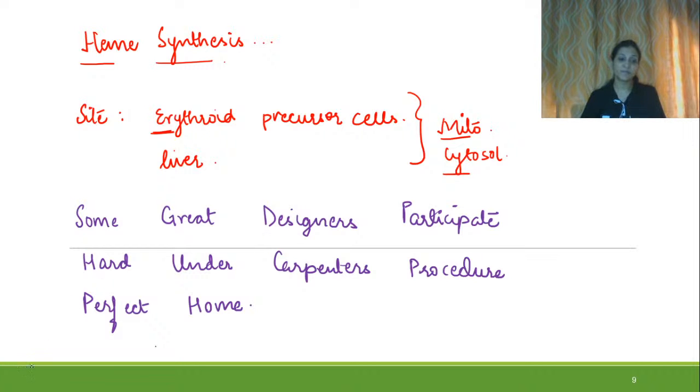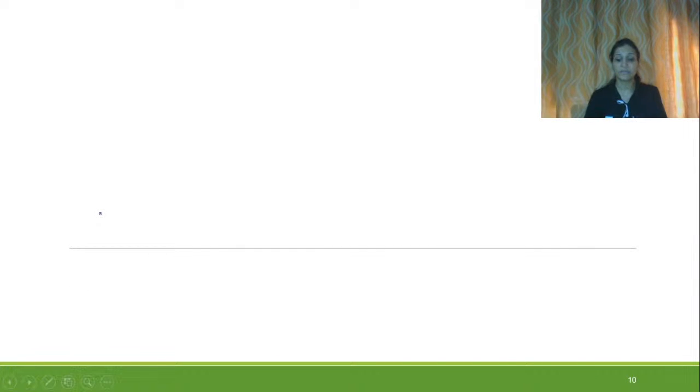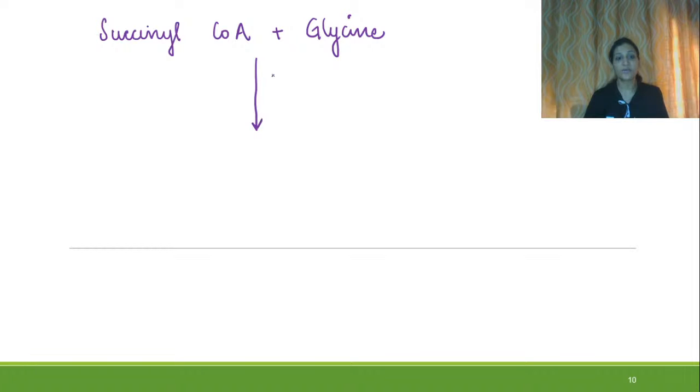So let us begin with the actual process of heme synthesis. First of all, succinyl CoA reacts with glycine in a kind of condensation reaction. It condenses and produces a product called delta amino levulinic acid.